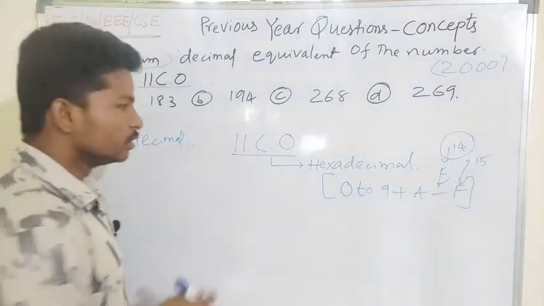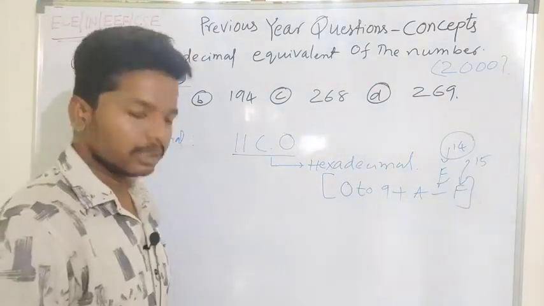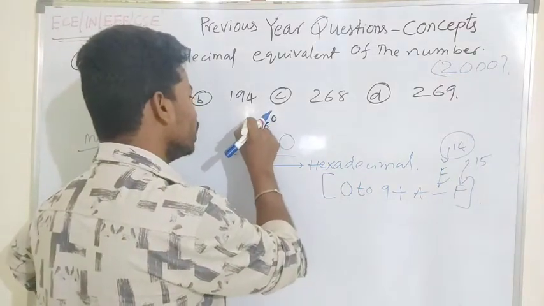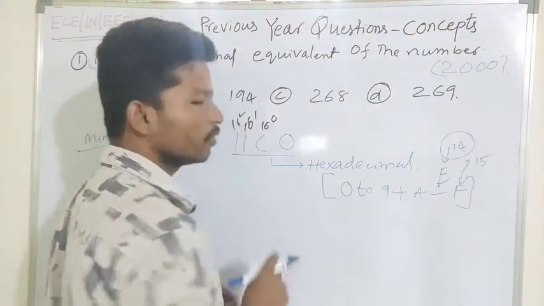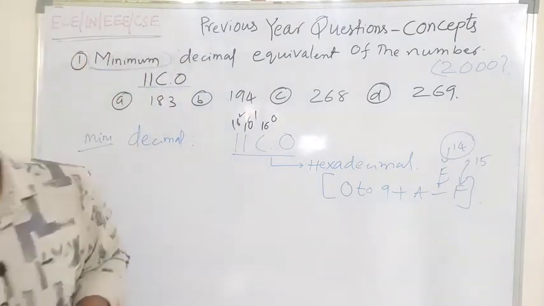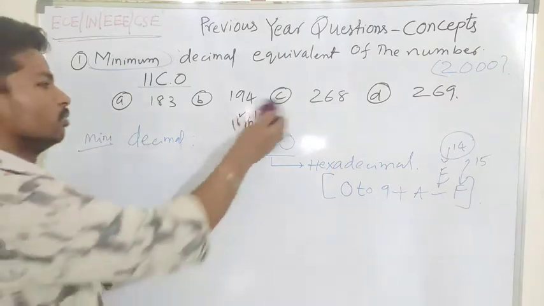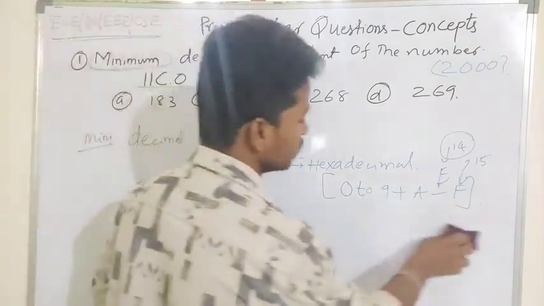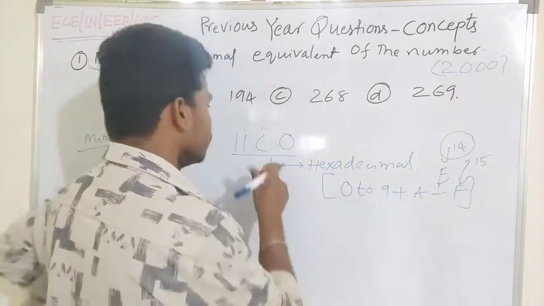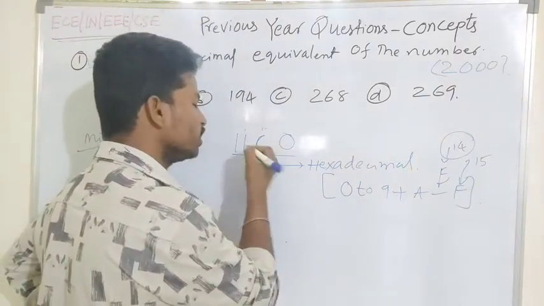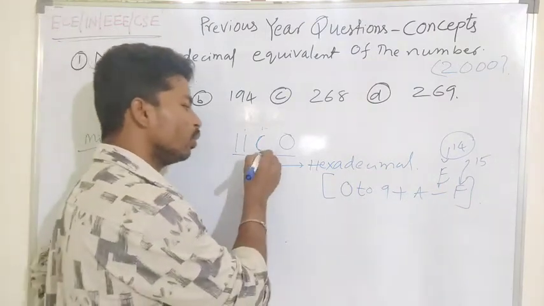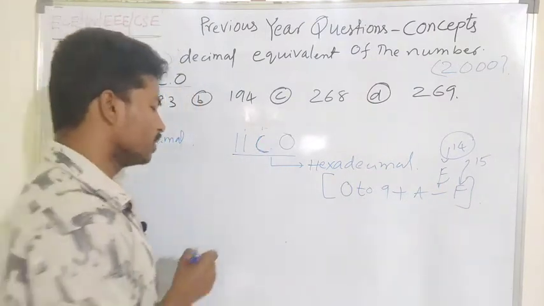In most cases they will multiply the digits of the given number with the positional values 16 to the power of 0, 16 to the power of 1, and 16 to the power of 2, and try to get the answer. But that method is not correct here, because of the highest digit. In this scenario, we have to know that the highest digit given is C.